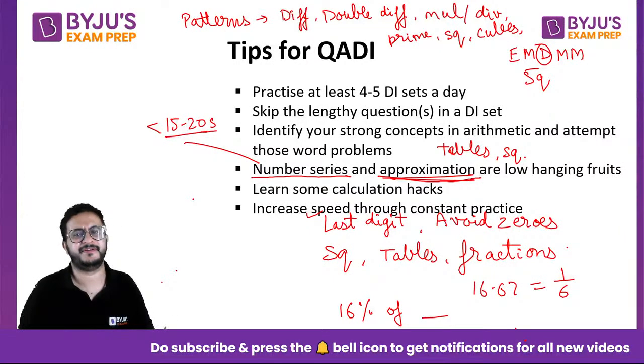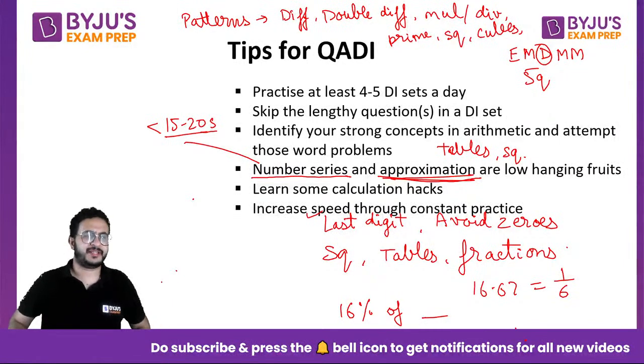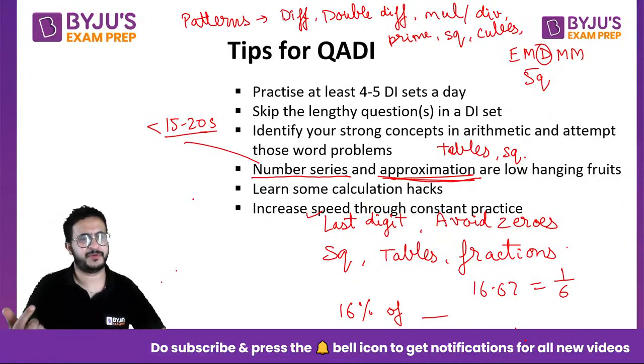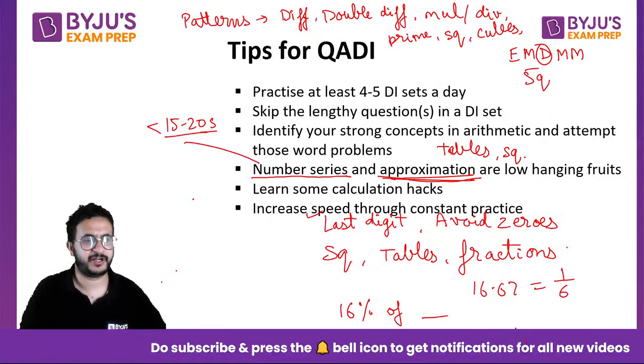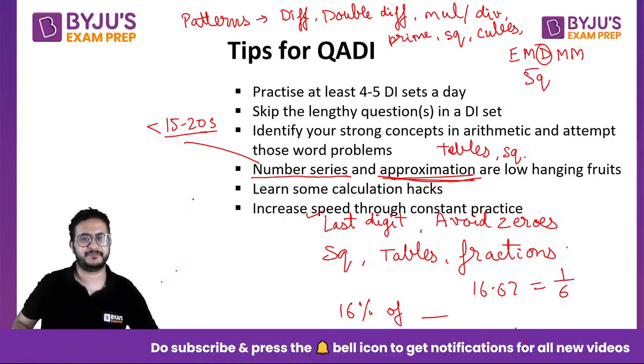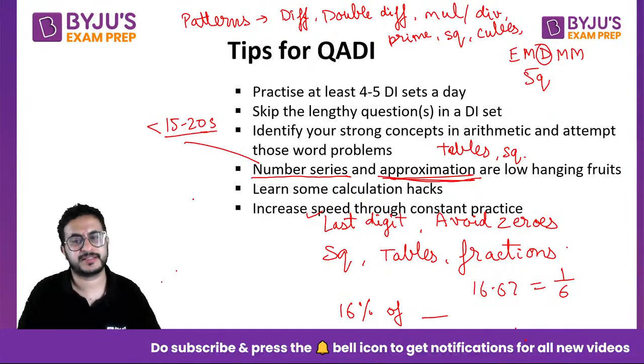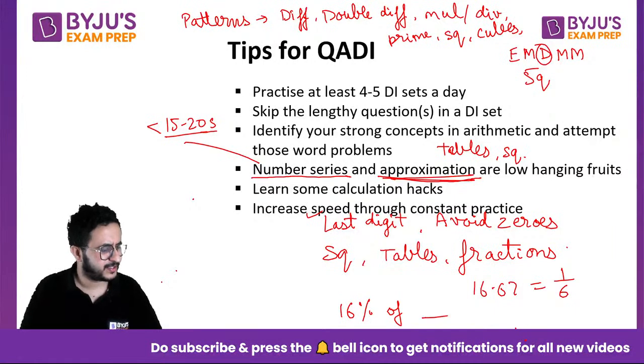That happens with everything, right? Earlier we used to remember things. Now we have everything on our phone, so our memory has reduced. When we did not have mobile phones, we used to remember phone numbers of different people, like landline numbers. But now we have everything stored in the phone, right? So that is the thing you need to keep in mind: avoid the use of calculators as much as possible. That will be beneficial to you.